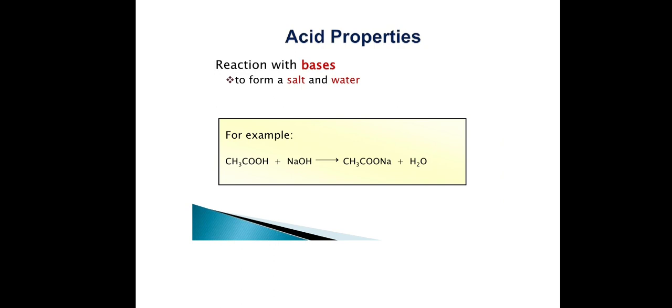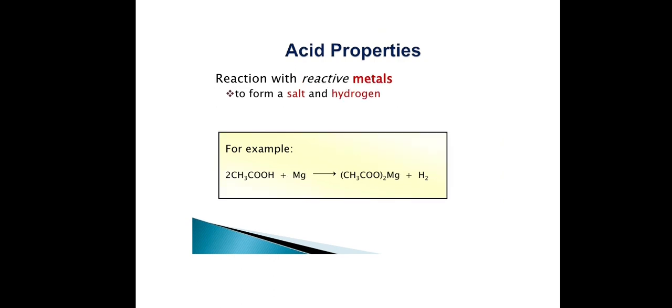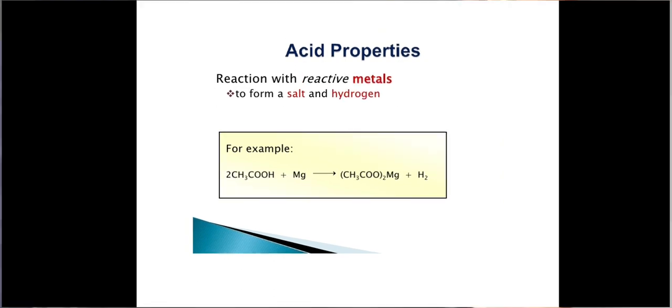This is a salt formation reaction. Carboxylic acids react with the hydroxides, carbonates, bicarbonates to form the corresponding salts. For example, CH3COOH, acetic acid, when reacted with sodium hydroxide, gives sodium acetate plus water. The carboxylic acids can be regenerated by treating these salts with dilute mineral acids, for example HCl. So the sodium acetate, when reacted with HCl, regenerates the acid. It gives acetic acid and NaCl. So this is acid property.